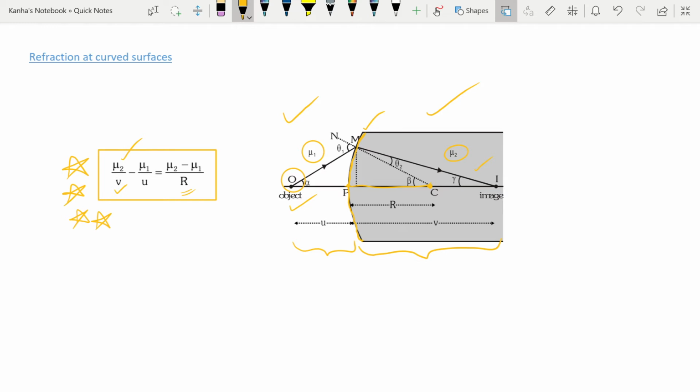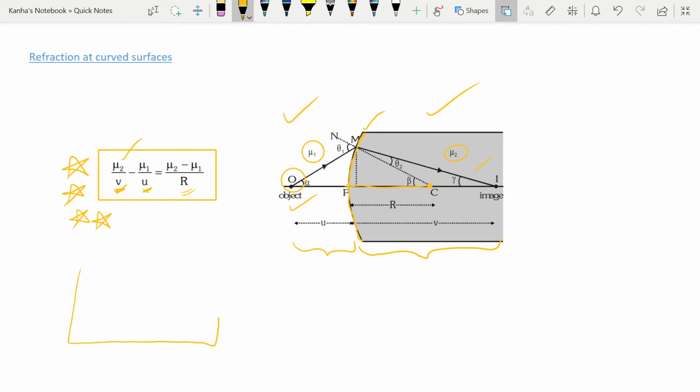What all things are constant here? Mu2, mu1 and r are probably going to be given to you, and you will be given some u, and you can easily find v. An important application of this will be in lenses.